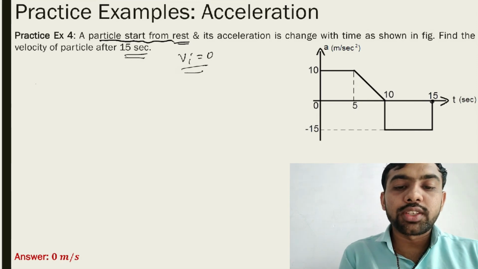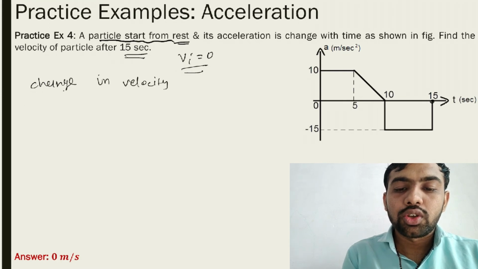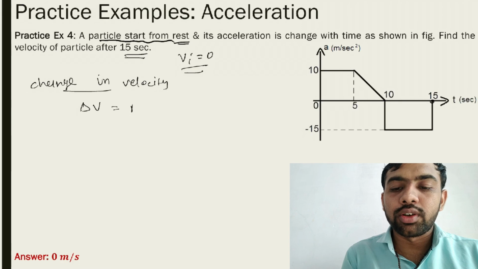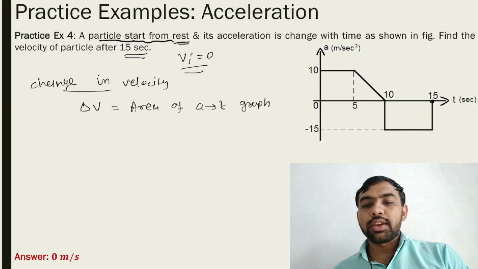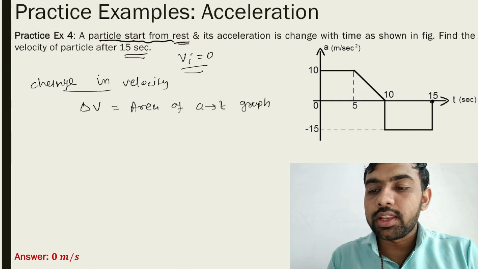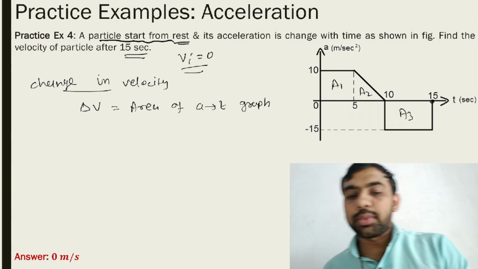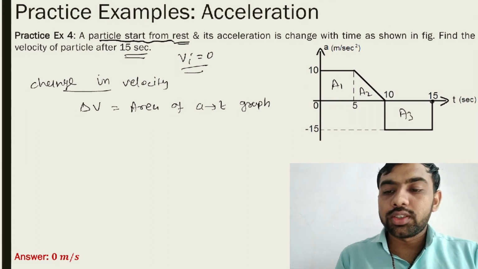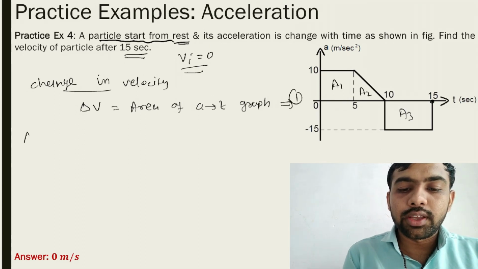So a versus t graph. So what is change in velocity? Change in velocity delta v is equal to area of a versus t graph. ये हमने सीखा ही है, area of a versus t graph. So consider this area A1, this area A2 and this area A3. Finding out the area separately, then after we put here. Okay, so consider it is equation number 1. So find the area separately.